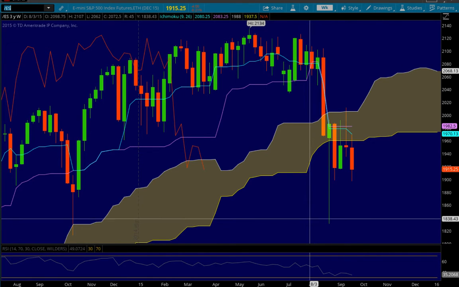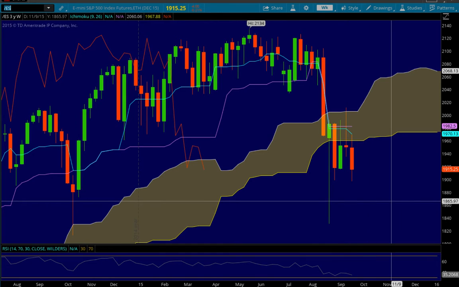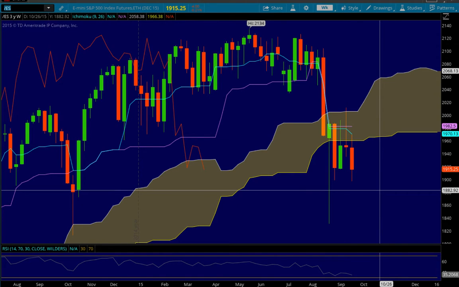I also like this new crisp looking cursor, which should make it easier to make videos for you guys so you can see what I'm referring to. Or crosshair, I should say, rather than cursor, since there's still a bug with broadcasting software that doesn't allow a cursor to be seen. So looking at the ES on the weekly time frame, we see that we came up